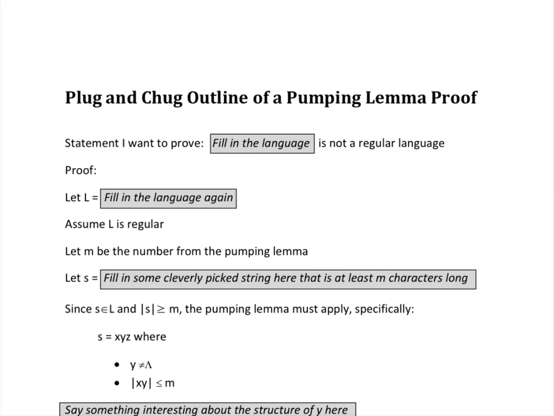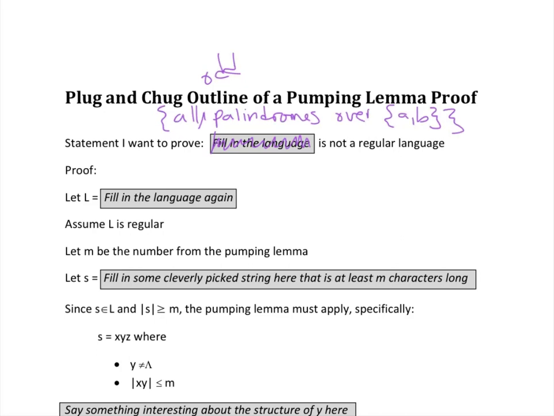All right, so here is how we're going to prove this, okay? Here's the statement I want to prove, so let's cross out this fill in the blank. The thing I want to prove is that the set of all palindromes over the alphabet A, B, I should say all odd palindromes over the alphabet A, B, is not a regular language.